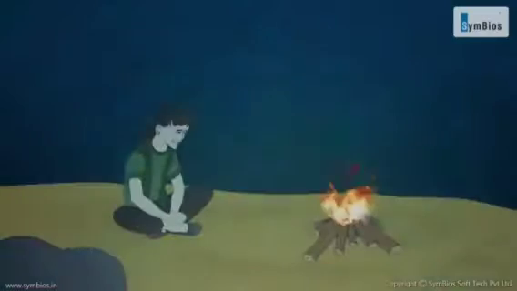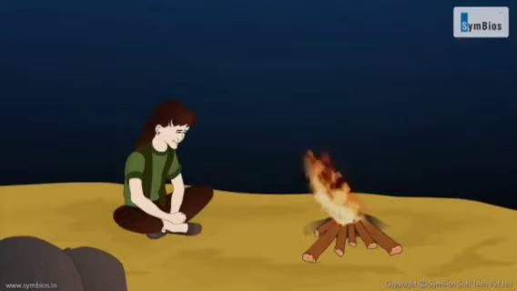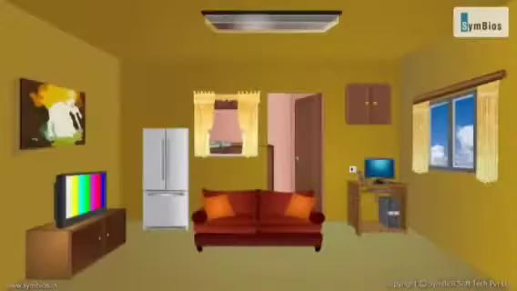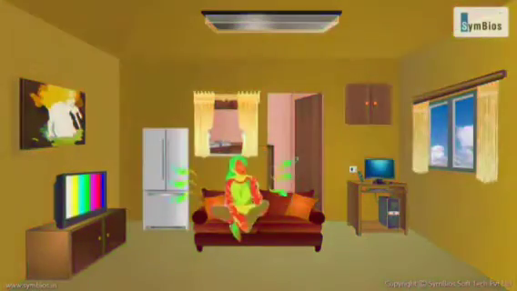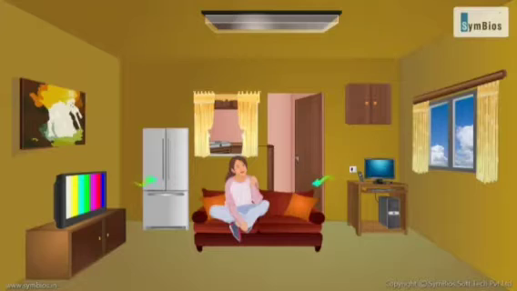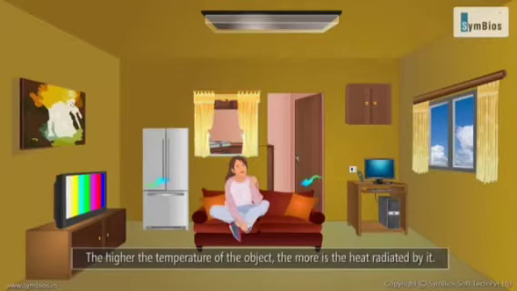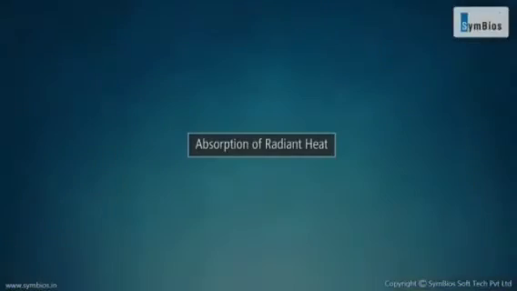Speed of radiation. Radiation is a much faster method of heat transfer compared to conduction or convection. All objects around us radiate heat to the surroundings. For example, our body radiates heat to the surroundings and receives heat from it by radiation. The heat radiated by an object is proportional to its temperature. The higher the temperature of the object, the more heat is radiated by it.